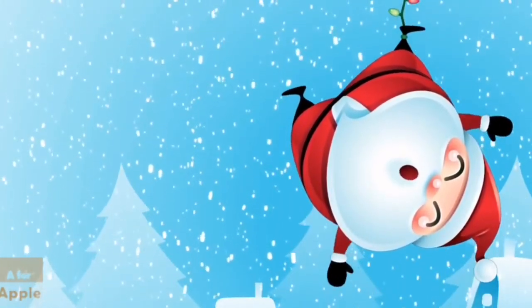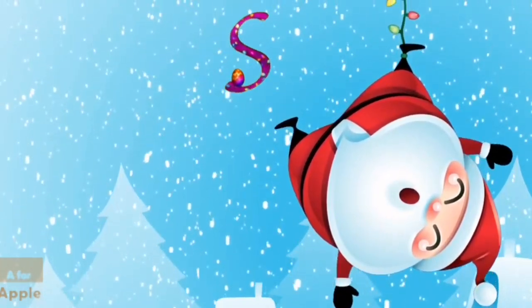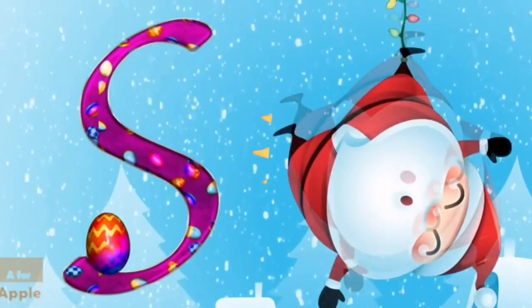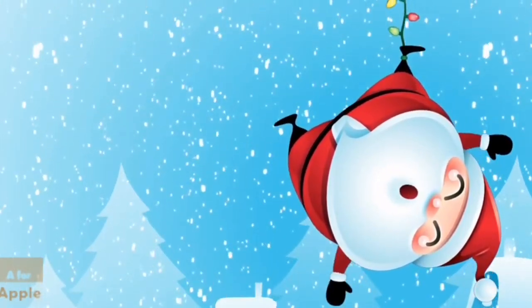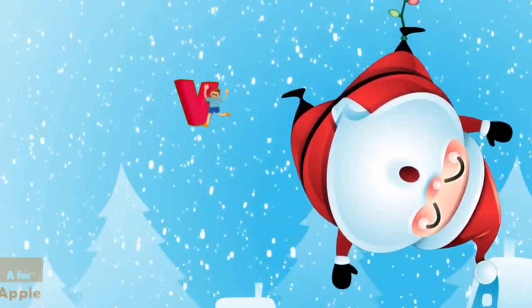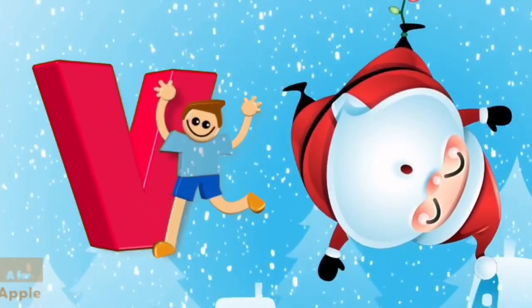R for rabbit, rabbit. S for sun, sun. T for tomato, tomato. U for umbrella, umbrella. V for violin, violin.